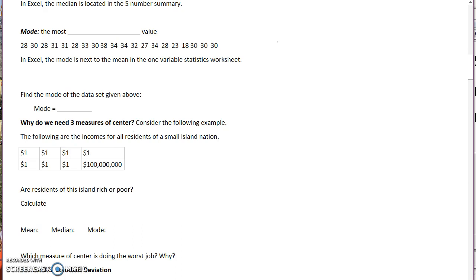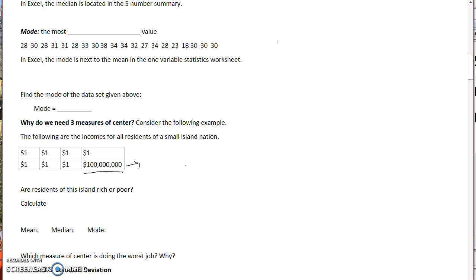So this says the following are the incomes for all residents of a small island nation. You can see that 7 people make $1 and then somebody makes $100 million. So you're looking at yourself, this might be the king of the island or the president or something like that. But take a look. Does it look like most people are poor, or does it look like most people are rich? Well, this guy who's the king of the island or whatever might say, I want to recruit some more people to my island. I need to make some more money.